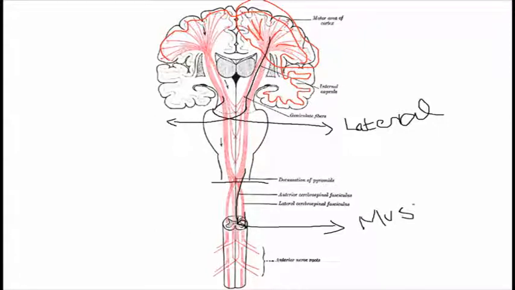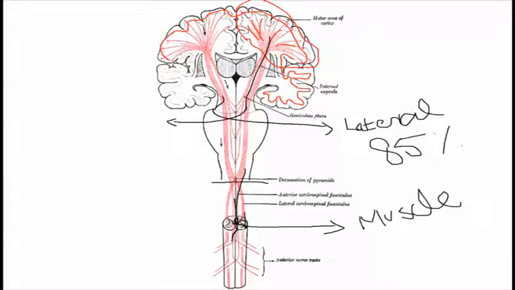The lateral corticospinal tract forms around 85%, and they supply the limbs of the body, upper limb and the lower limb, and most of the appendicular structures, while the anterior corticospinal tract, as you can see here,